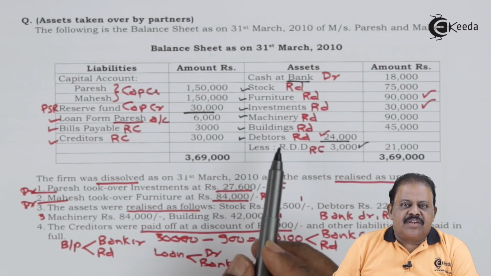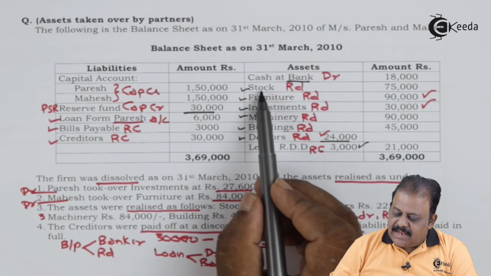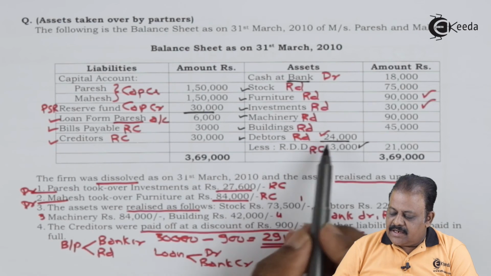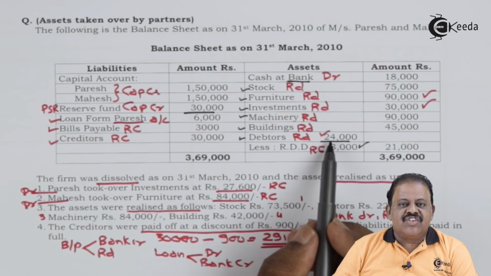First step is transfer step. So we'll be transferring these assets: stock, furniture, investment, machinery, building, debtors at gross value to realization account.